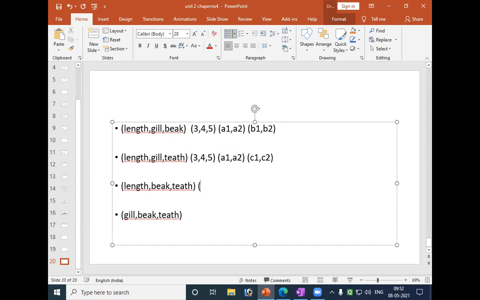Here, this is B1, B2 and again C1, C2. And here A1, A2, B1, B2, and C1, C2. So totally we'll get 44.